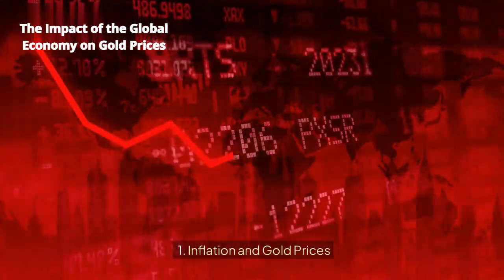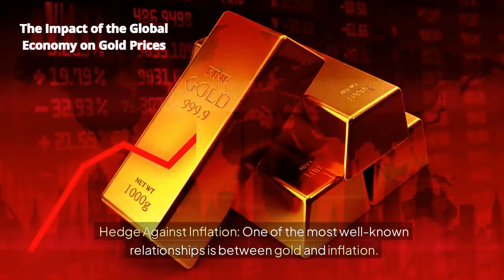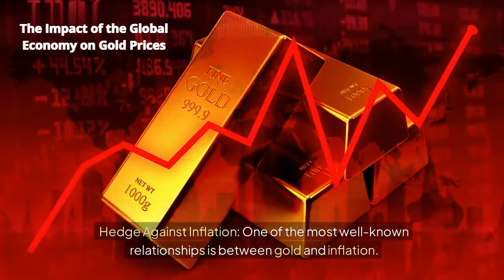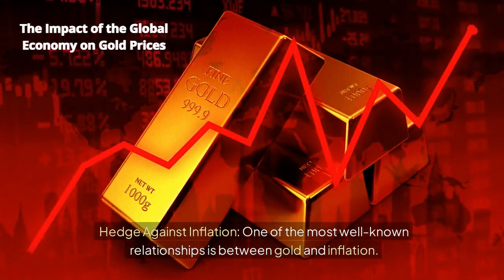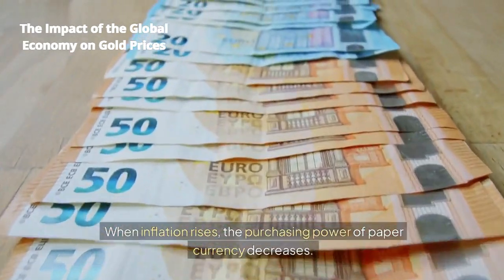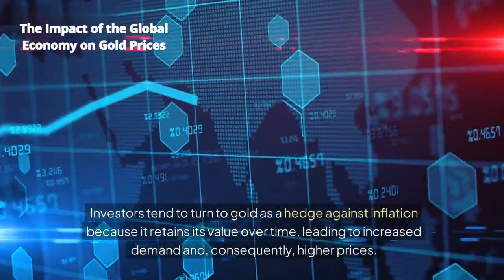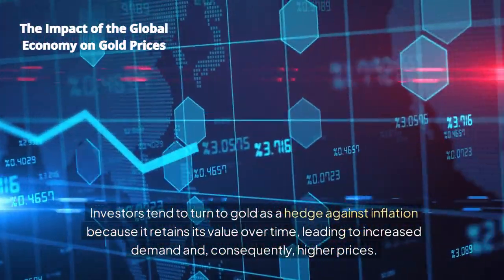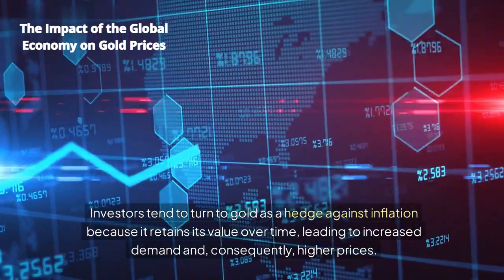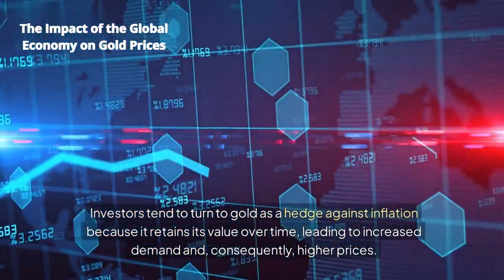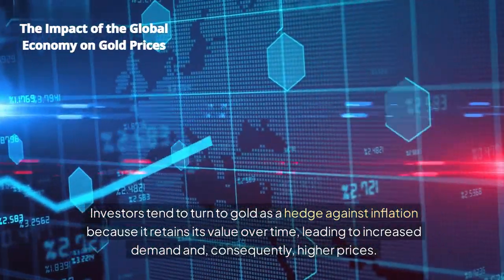1. Inflation and gold prices. Hedge against inflation. One of the most well-known relationships is between gold and inflation. When inflation rises, the purchasing power of paper currency decreases. Investors tend to turn to gold as a hedge against inflation because it retains its value over time, leading to increased demand and, consequently, higher prices.